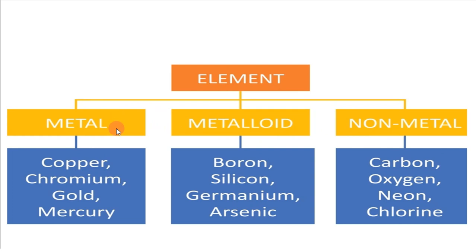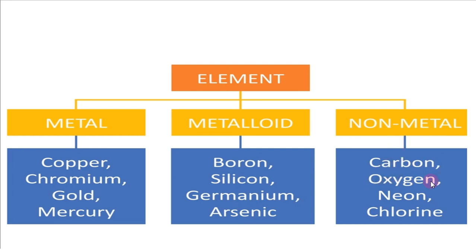Can you say some examples of metals? Everyone is using gold, right? So gold is a metal, iron is a metal, aluminium is a metal. A lot of metals are given: copper, chromium, gold, mercury. These are examples of metals. Non-metals are generally gaseous.